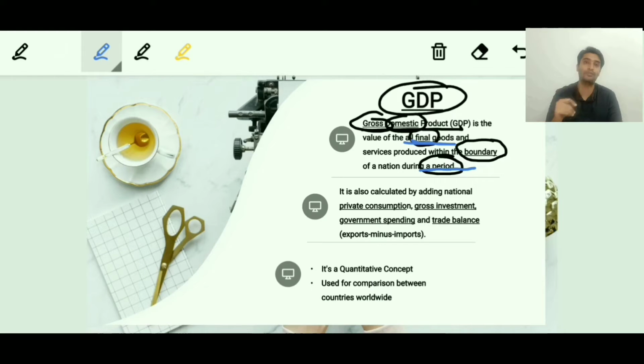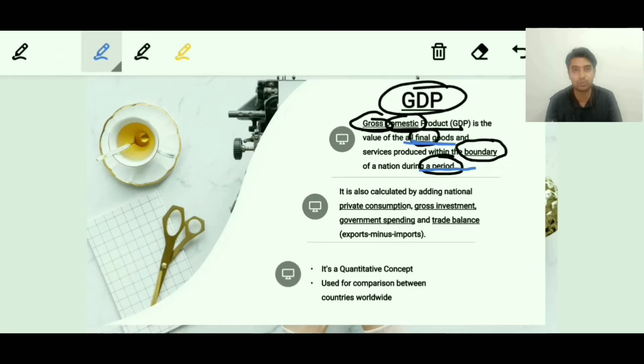So we have to consider the value of that final good, not the intermediate goods. Why? Because if we keep on considering the value of each of the intermediate goods, there will be double counting of the same product, which doesn't make any sense. We'll be increasing our national income estimation, which is not precise. So to measure one product only once and not allow double counting, we go for the final value of goods and services produced. Remember, it's goods and services both.